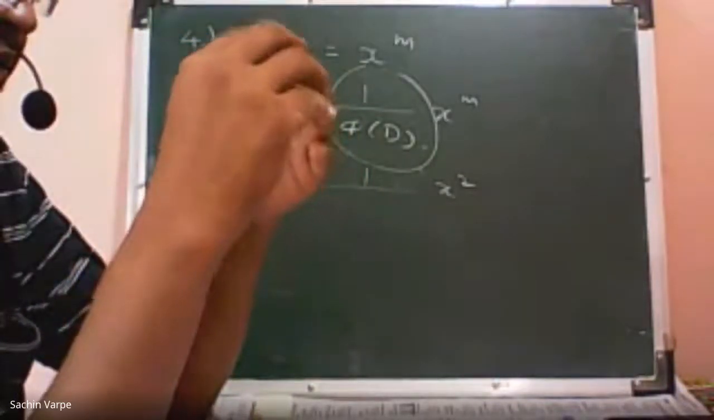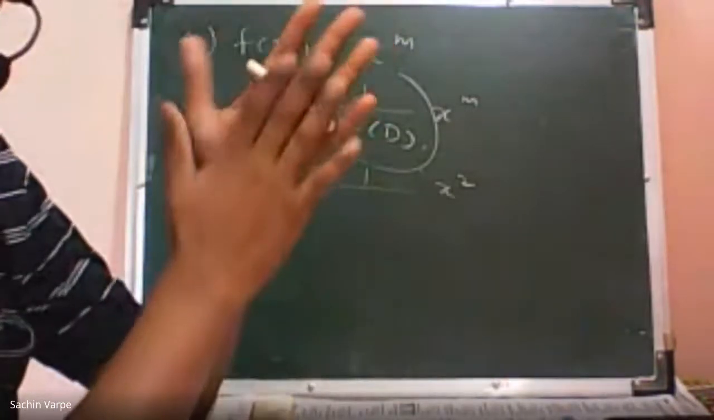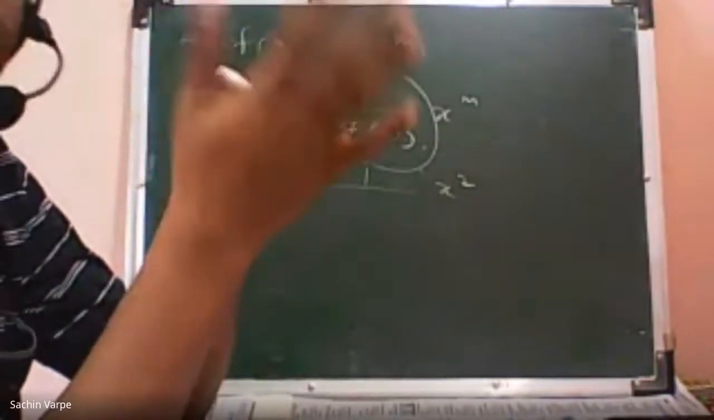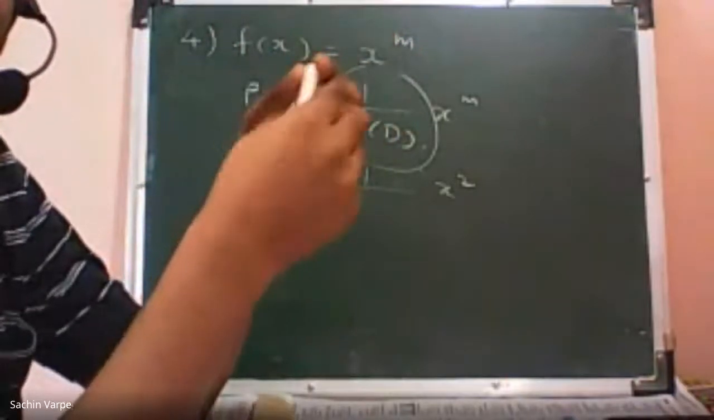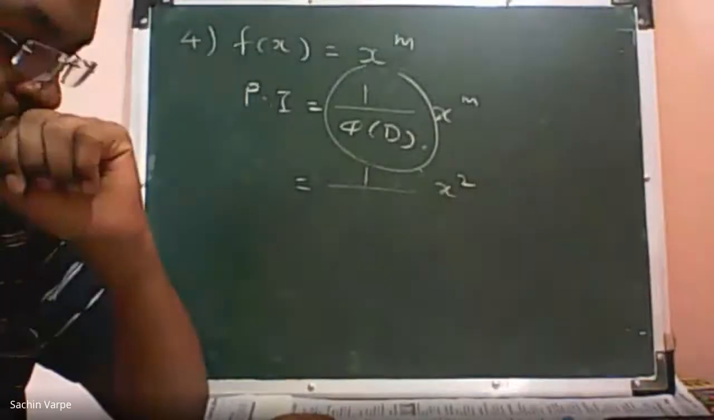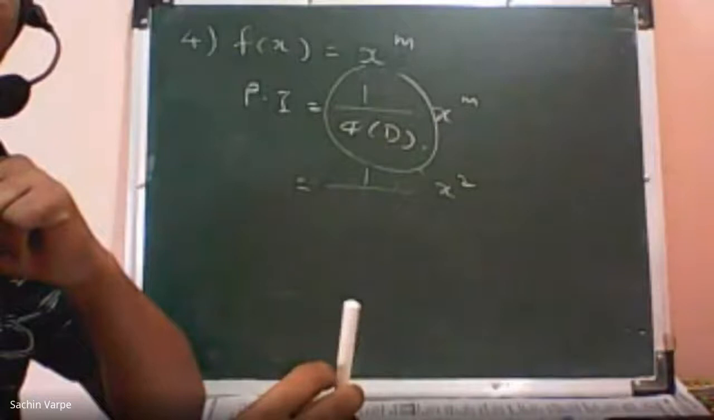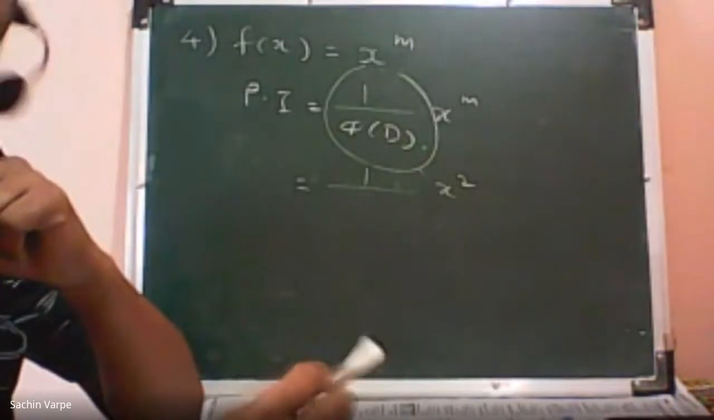then the minimum power of d is taken common from the denominator.